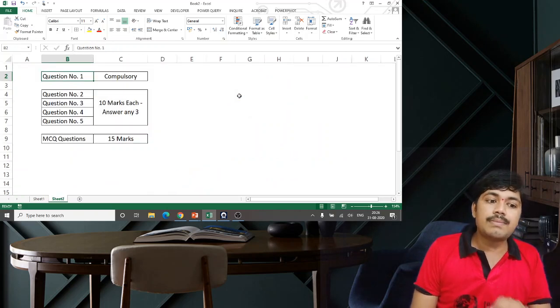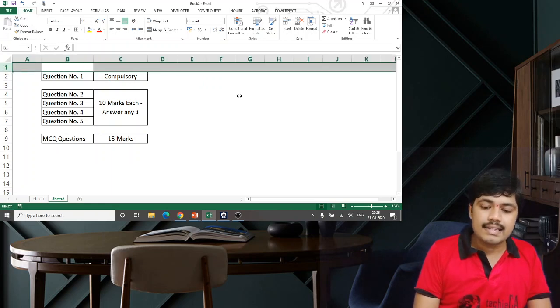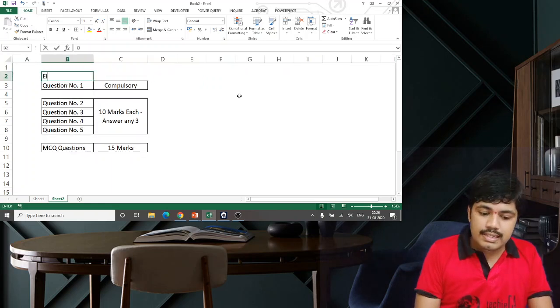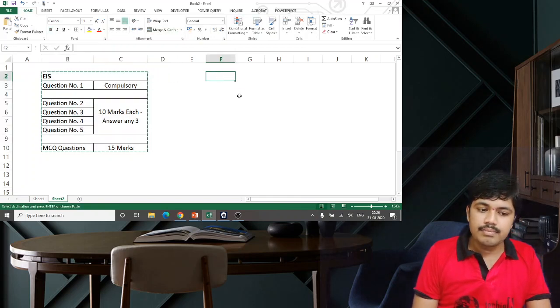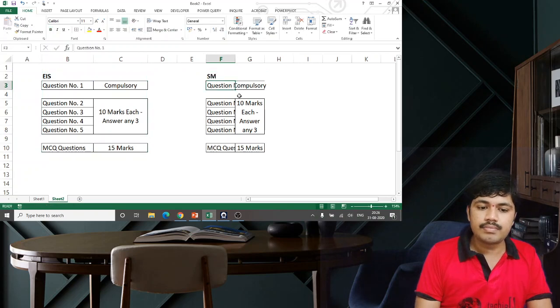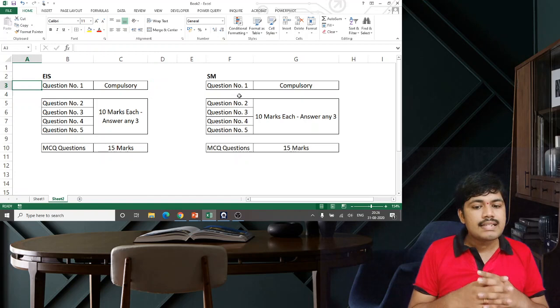How will the question paper pattern be? I am not covering any other subject. I am covering only EIS and SM. So this is the EIS pattern. The same pattern is there for SM. So EIS and SM have a similar pattern.